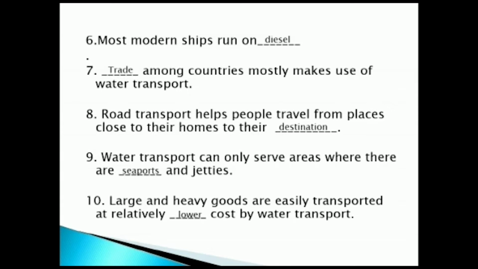So, I just repeat once again. Most modern ship runs on diesel. Trade among countries mostly make use of water transport. Road transport helps people travel from places close to their homes to their destination. Water transport can only serve areas where there are seaports and jetties. Large and heavy goods are easily transported at relatively lower cost by water transport. So, we move on to the next topic.